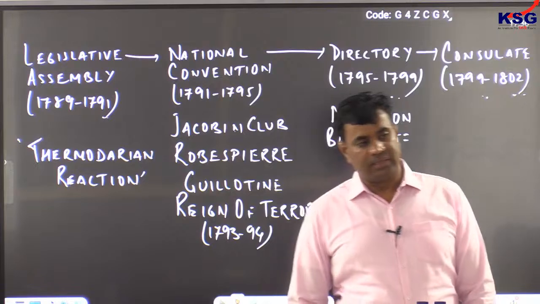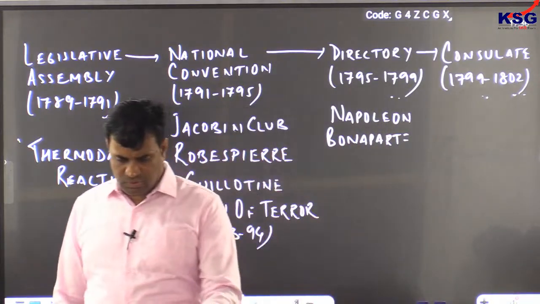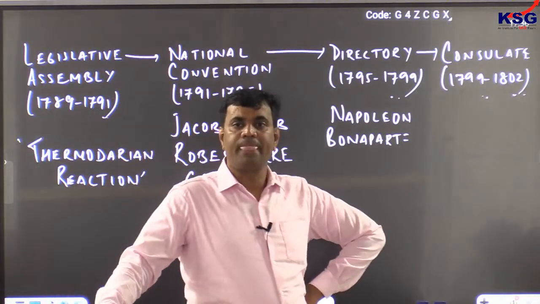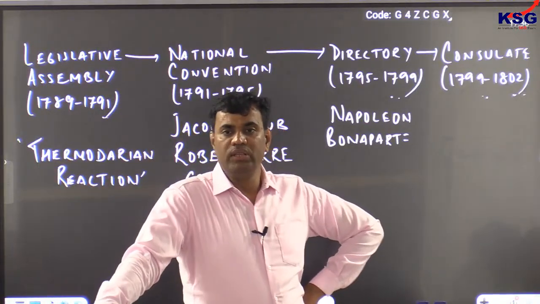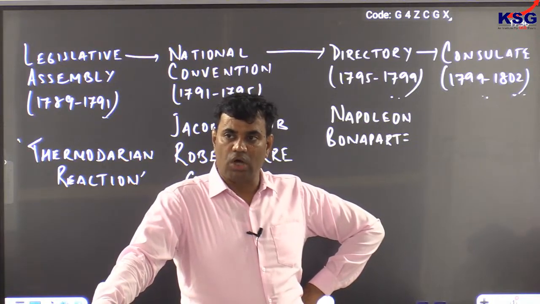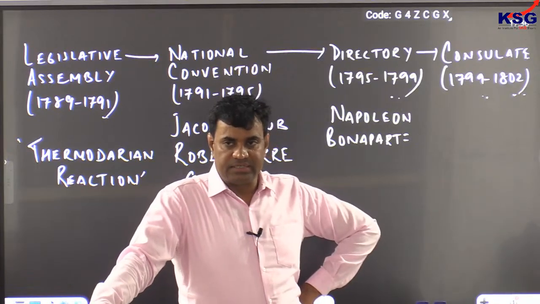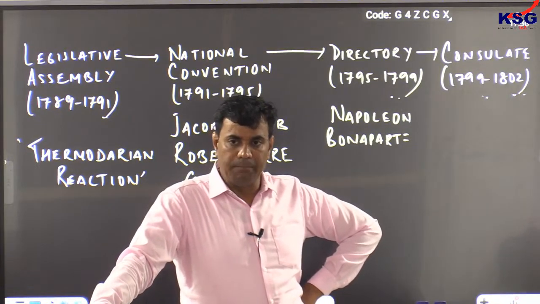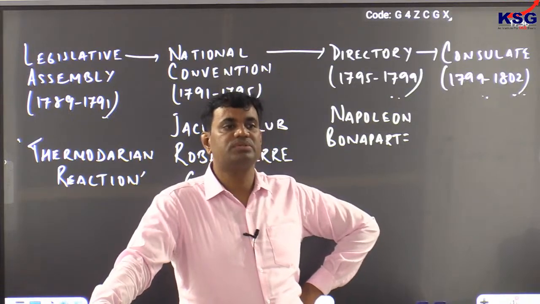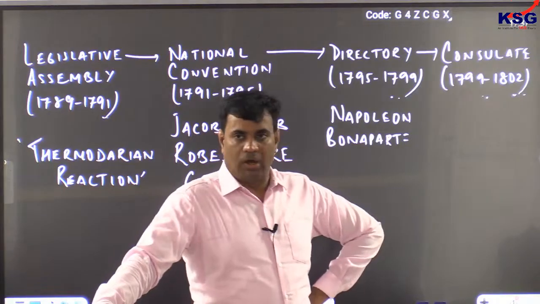Clear? Right. With huge resource, Napoleon carried several economic reforms. Now, from 1802, clear? Carried several economic reforms. Clear? Reforms, right?